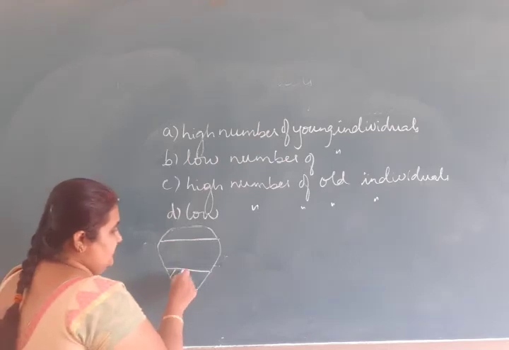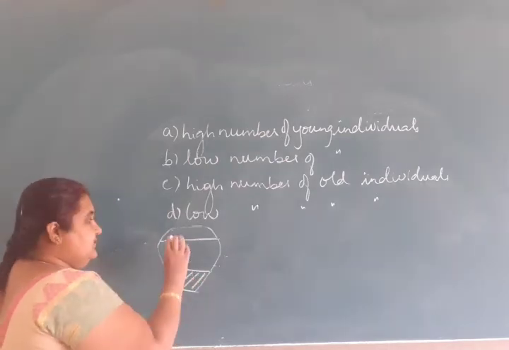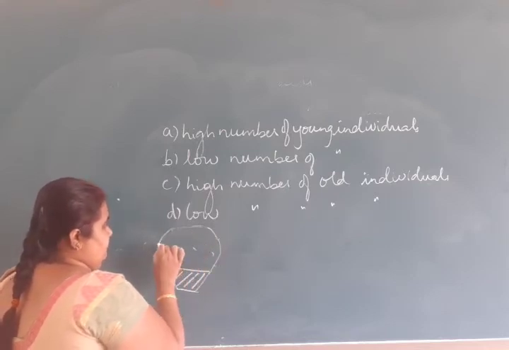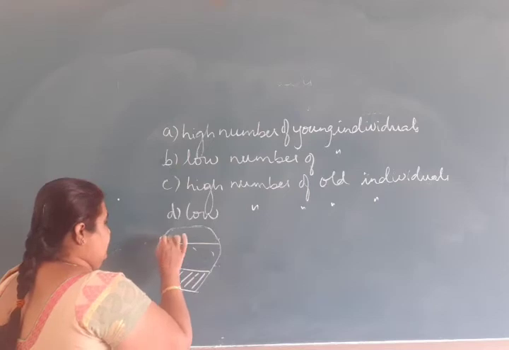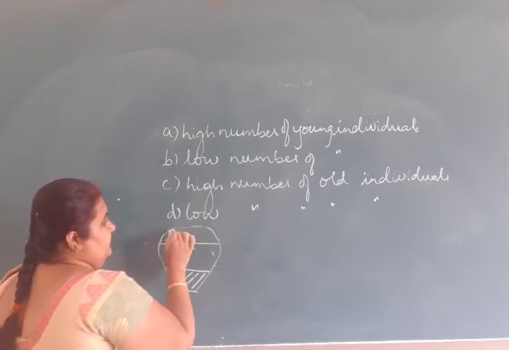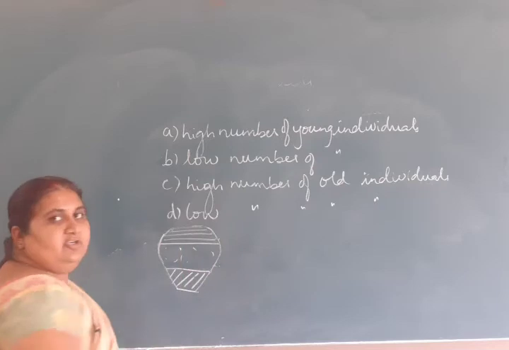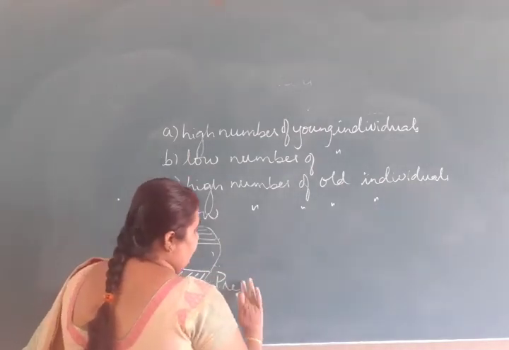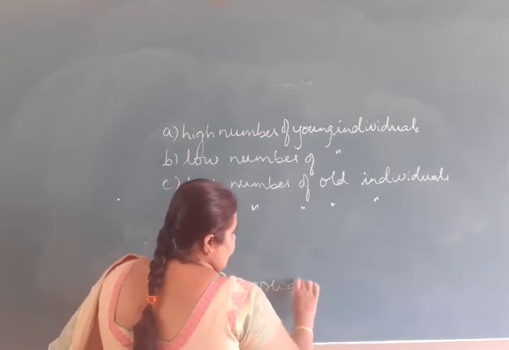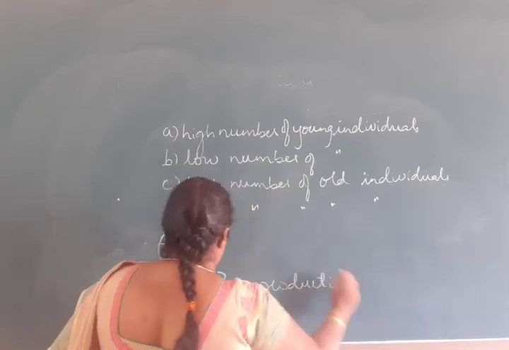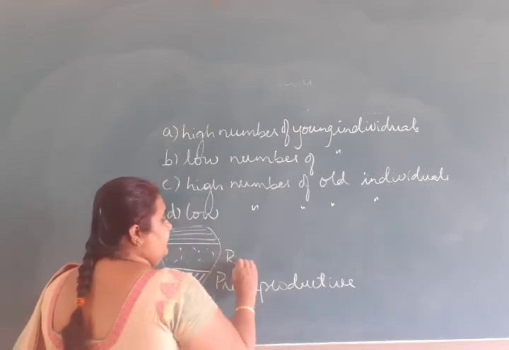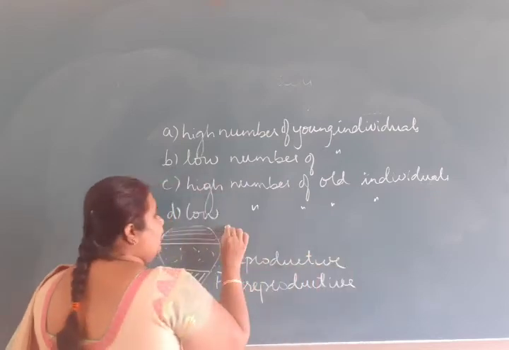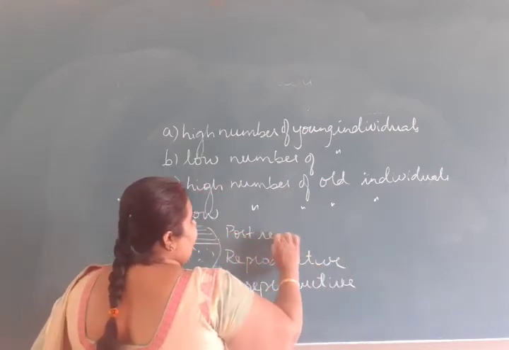This is called the base, this is the center, and this is the apex, the top. In the base there will be the pre-reproductive age group, in the middle reproductive, and on the top post-reproductive.